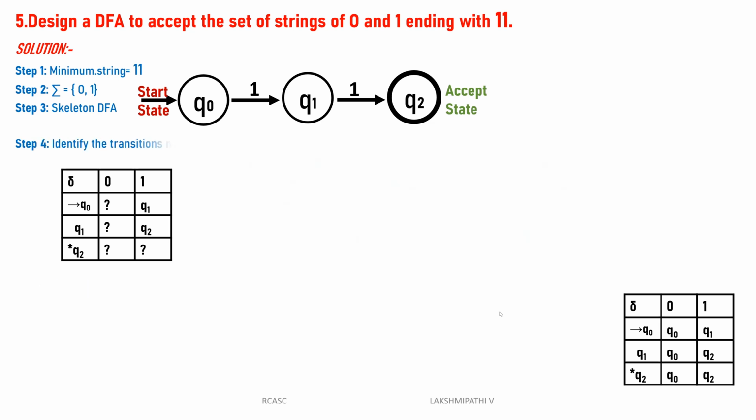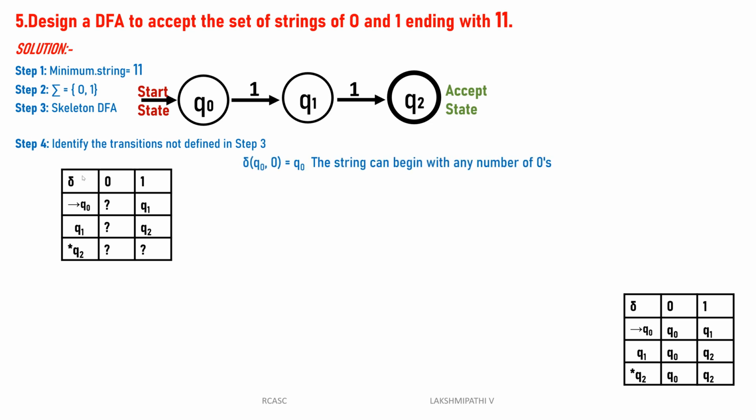The undefined transitions are: q0 of 0, you don't know that. q1 of 0 also you don't know. Then q2 of 0 and q2 of 1 also we don't know. How can you find them? q0 of 0: for example, in the string, at the beginning there are many zeros but it ends with 1, 1. So q0 of 0 is always q0 only, because the string starts with zeros, and only then comes the 1, 1. There can be many 1, 1s, but it ends with 1, 1.